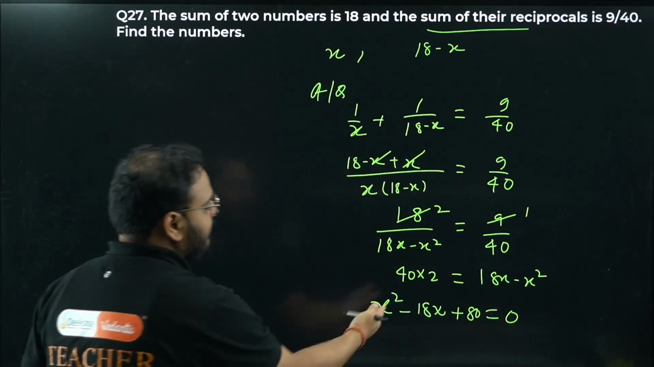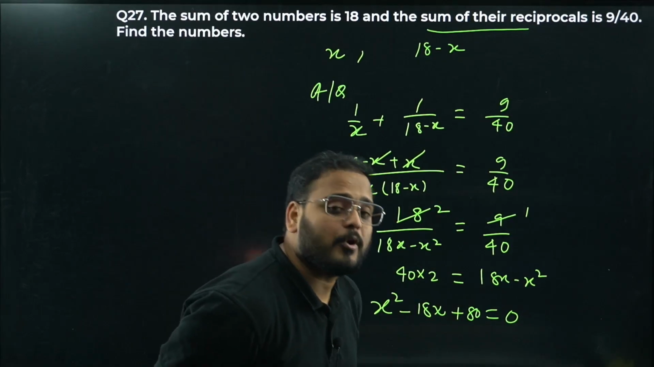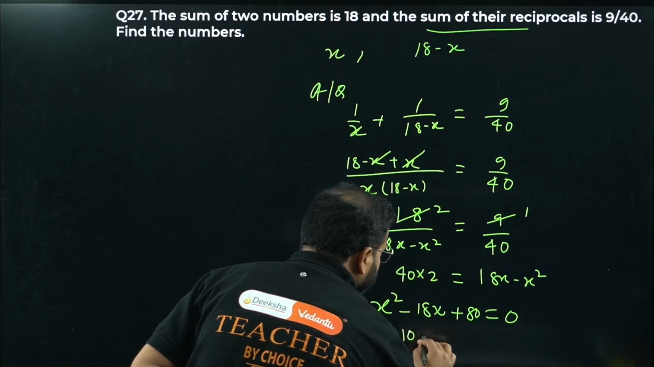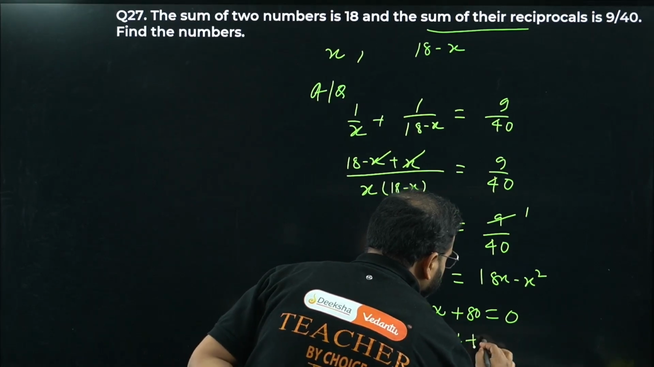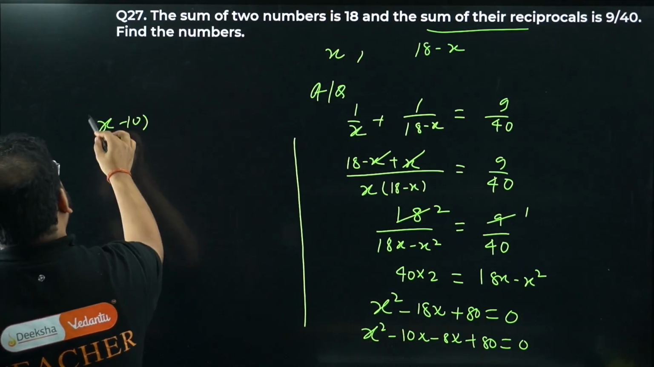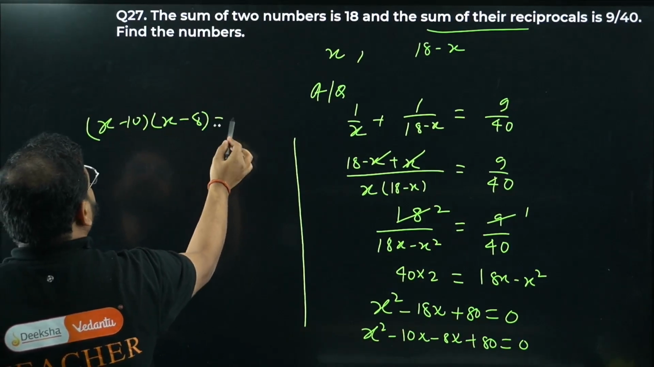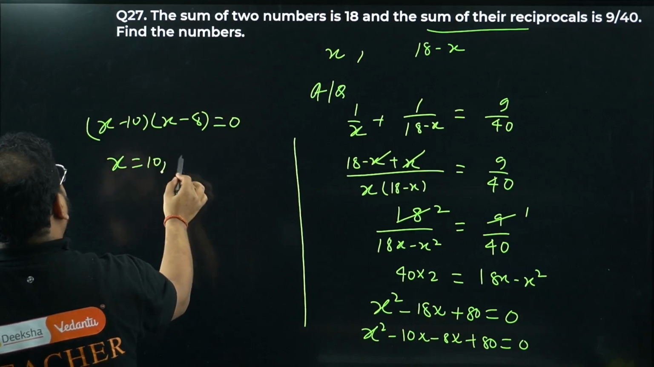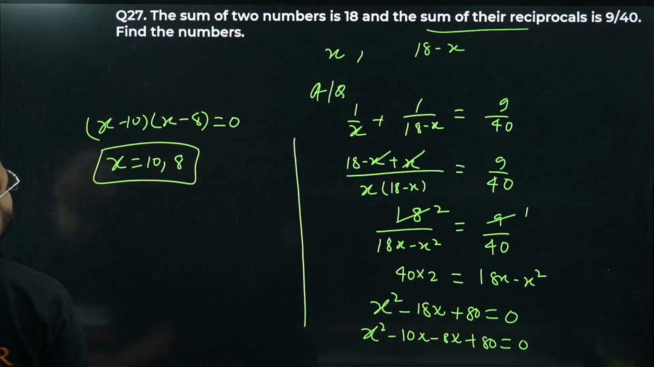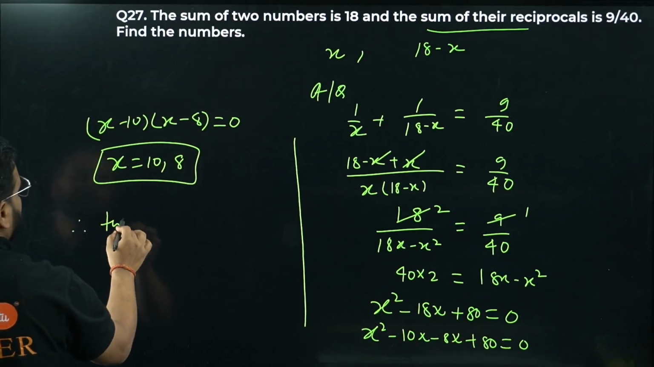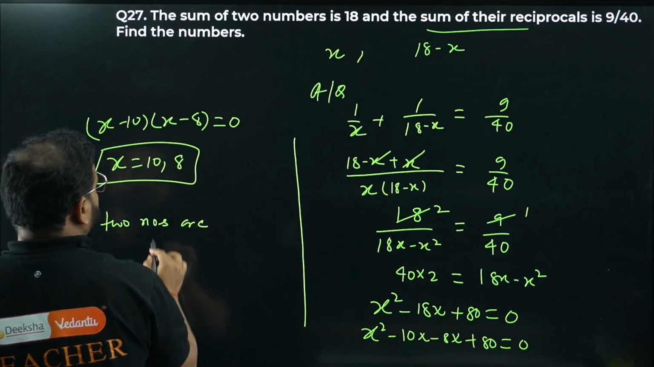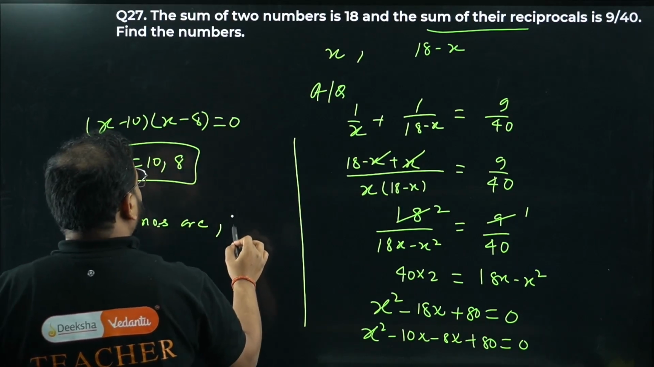Factorize this. We need minus 18, so we split the middle term: minus 10 and minus 8. So x square minus 10x minus 8x plus 80. Factorizing, we get x minus 10 and x minus 8. So x is either 10 or 8. If x is 10, the other number is 8. Therefore, the two numbers are simply 10 and 8.